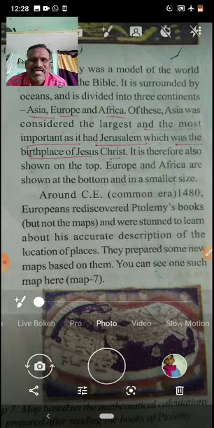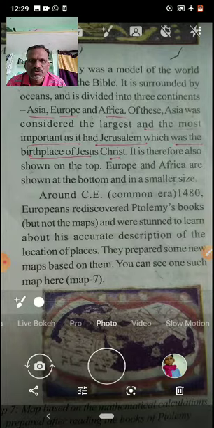It is surrounded by oceans and is divided into 3 continents: Asia, Europe and Africa. In the beginning, they knew information about these 3 continents.